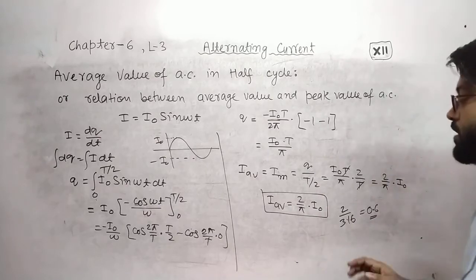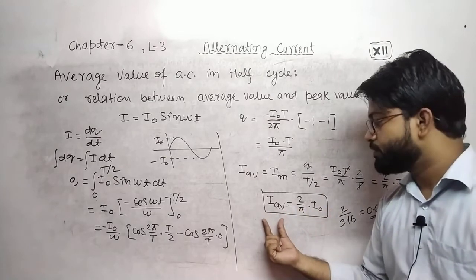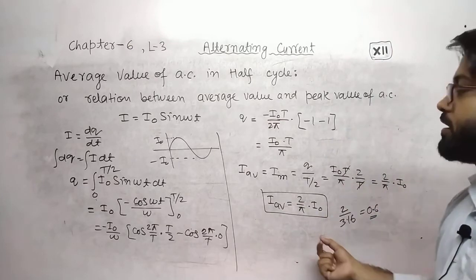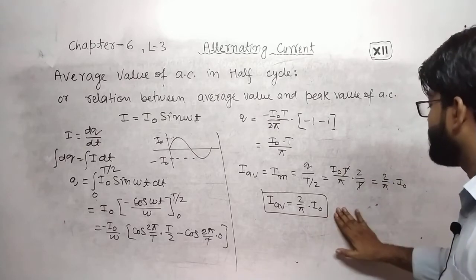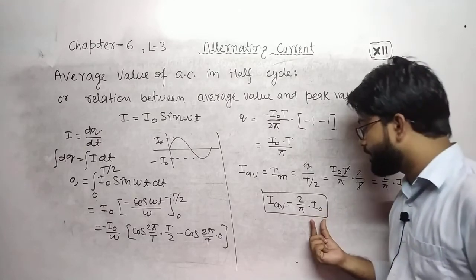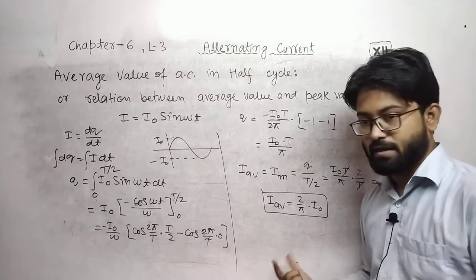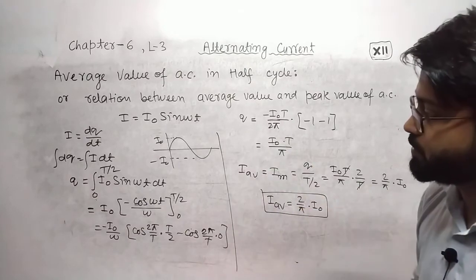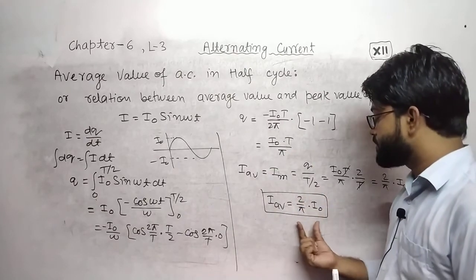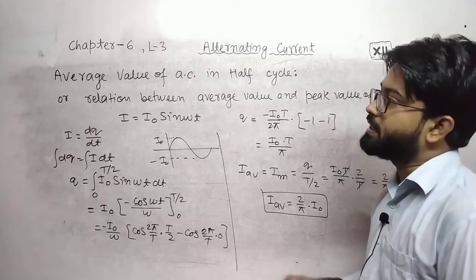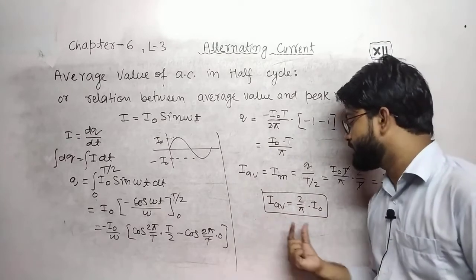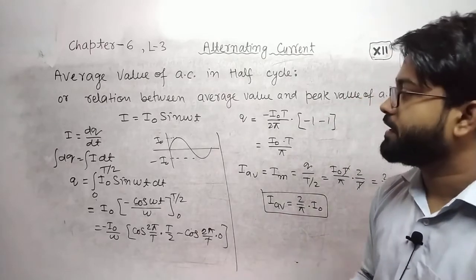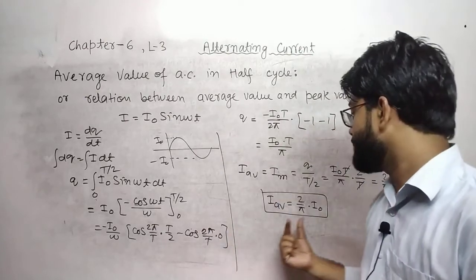That means the average value is less than the maximum value, the amplitude, of the alternating current. The maximum value is greater than the average value, which is also clear from the graph. So 2 by pi times I naught is equal to the average value in a half cycle. That is not 0, which means the average value is not 0 in a half cycle.